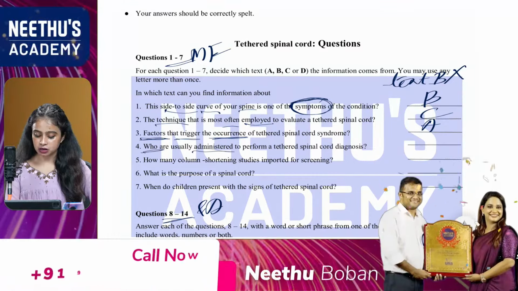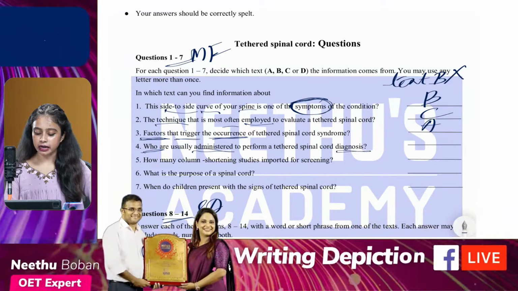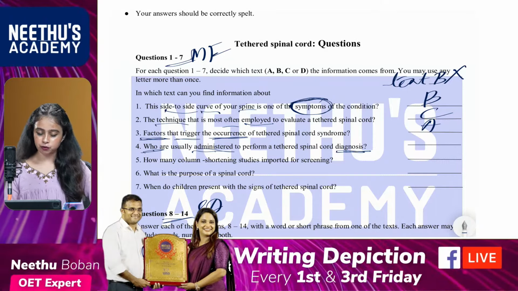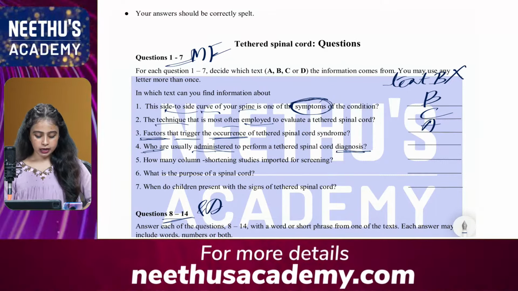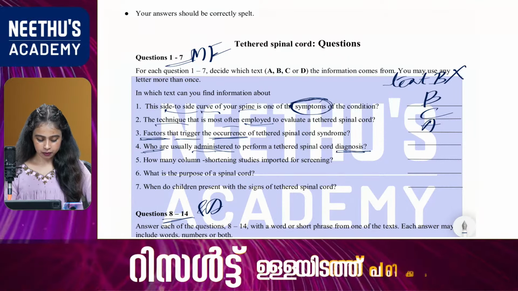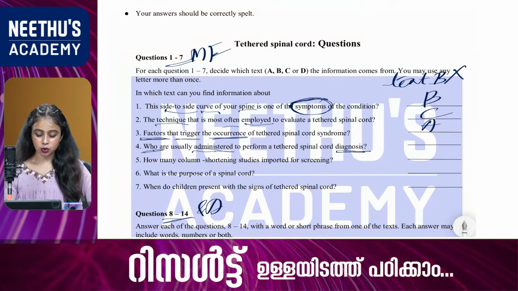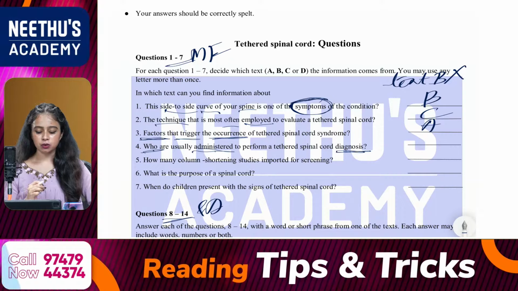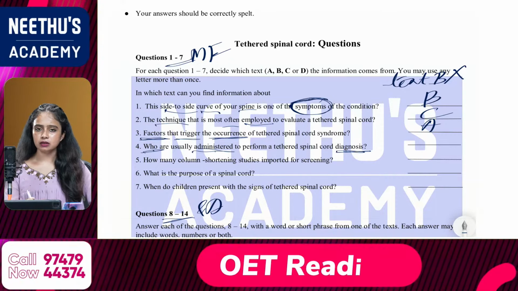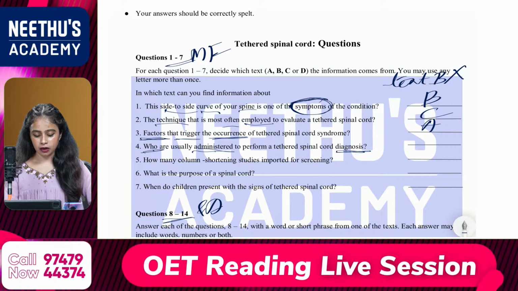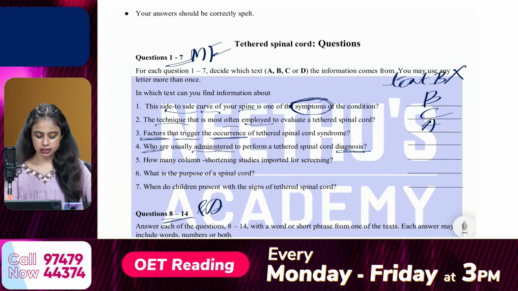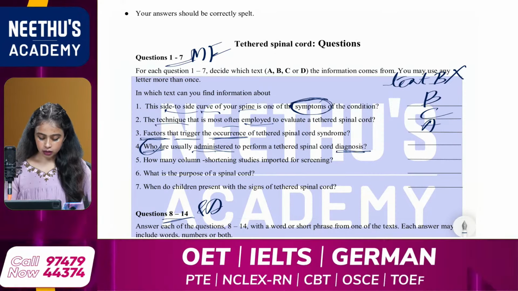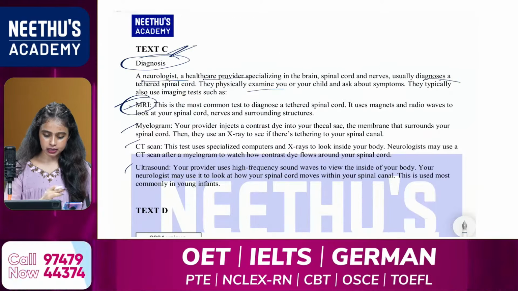And the fourth one: who are usually administered to perform a tethered spinal cord diagnosis. So my keywords: who, administered, and diagnosis. So what is your answer for the fourth question? Any idea? Okay, it is text C. Very good, Reshma. Okay, Jubi, it is text C. Yogeshwari, text C. So "who" means the fourth question is from text C.